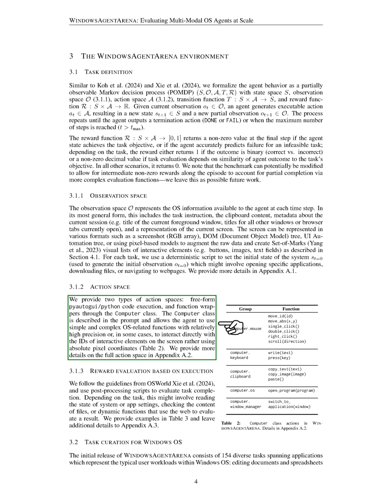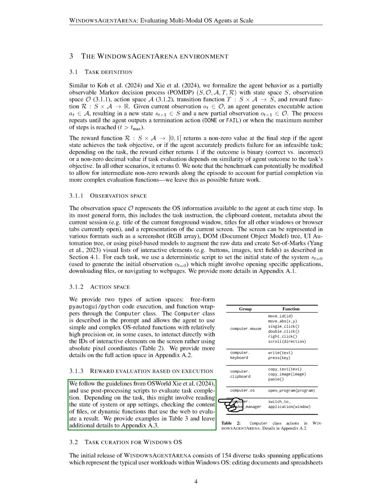Regarding the action space, we provide two types: free-form code execution and function wrappers through the computer class. This class allows the agent to perform OS-related functions with high precision and interact with screen elements directly. For reward evaluation, we follow OSWorld guidelines and use scripts to assess task completion. This may involve checking system states, file contents, or using web functions to evaluate results.